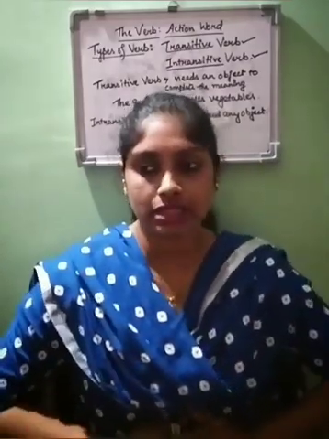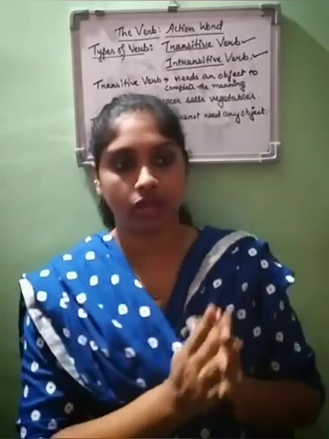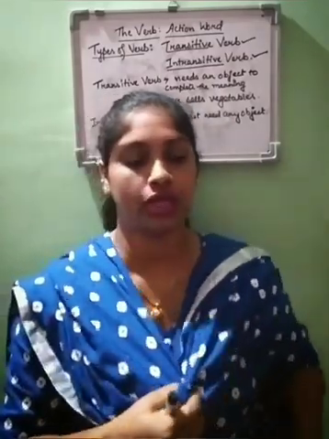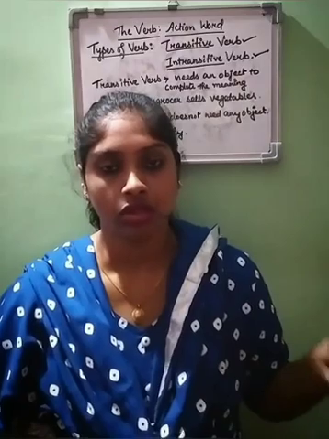Just now we were talking about what we mean by the object of a verb. To give a complete sense to the meaning of the sentence, we need some words to complete it.